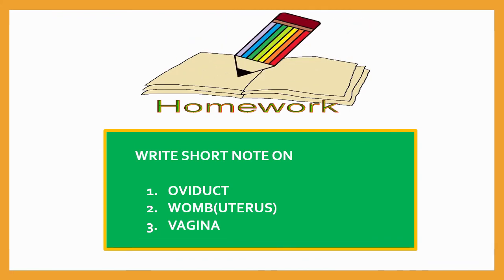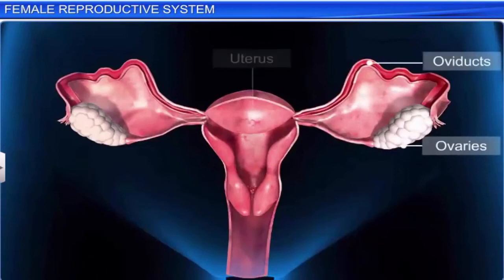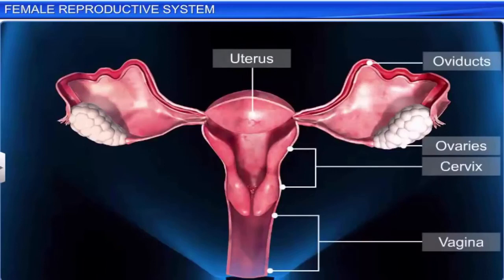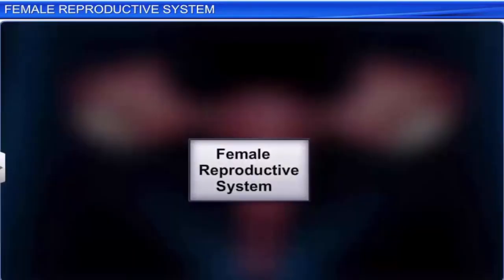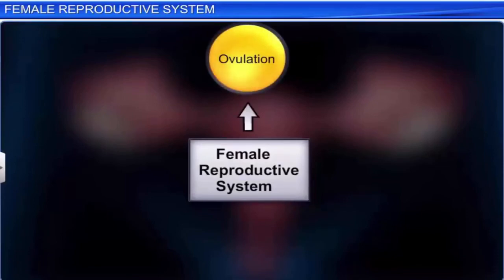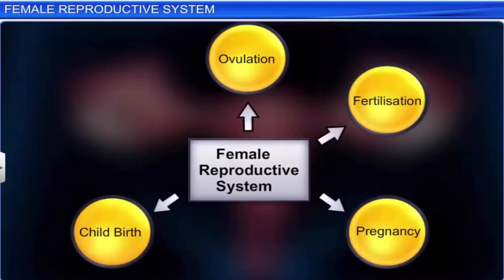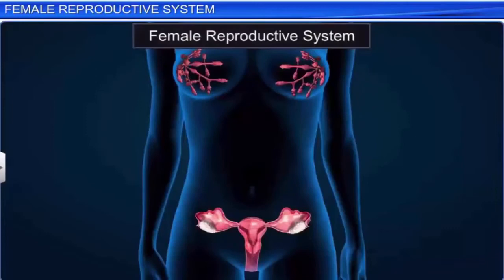The female reproductive system includes the ovaries, oviducts, uterus, cervix, vagina, and the external genitalia located in the pelvic region, along with a pair of mammary glands. It supports the process of ovulation, fertilization, pregnancy, childbirth, and childcare. Let us study each organ in detail.